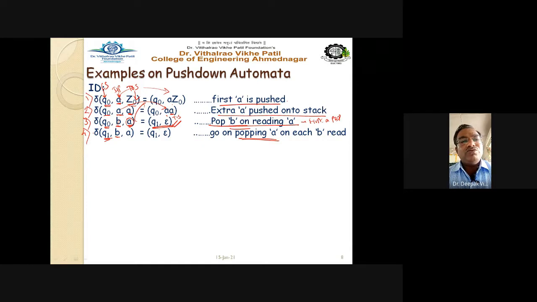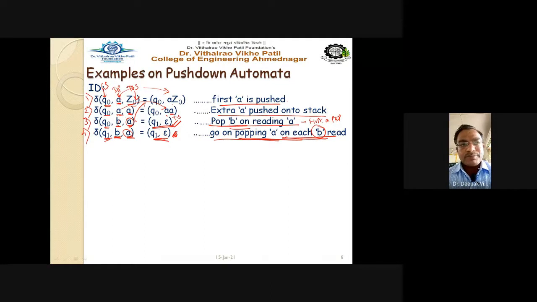Now the PDA is in Q1 state and still it reads B, and on the top of the stack suppose it finds A, then also we have to pop out all the remaining A. So all remaining A, excluding the first A, will be popped on every B read. Getting this point or not? So that's why this rule is written here: Q1, B, current input is B and top of the stack is A, then also we are keeping the same state, Q1, epsilon. So all other A are popped out with this particular transition rule.